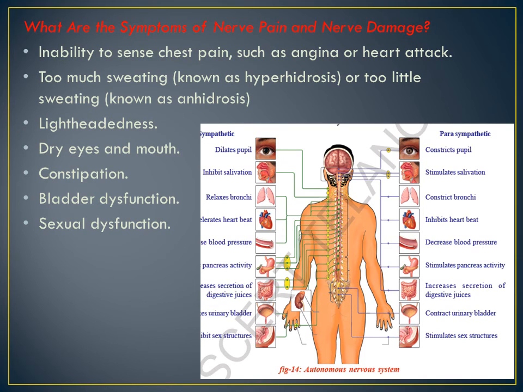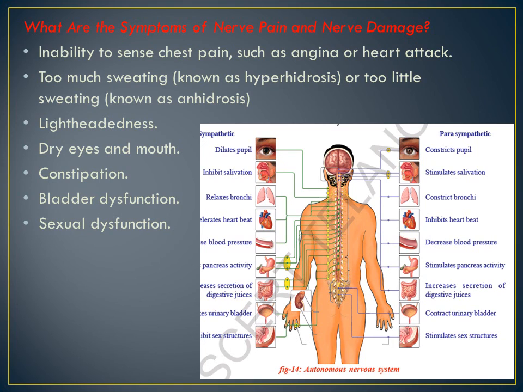A heart attack starts with symptoms like chest pain, too much sweating or too little sweating. Some sweat a lot, some don't sweat at all. Lightheadedness, dry eyes and mouth, constipation, bladder dysfunction. These are the symptoms of it. Sexual dysfunction.